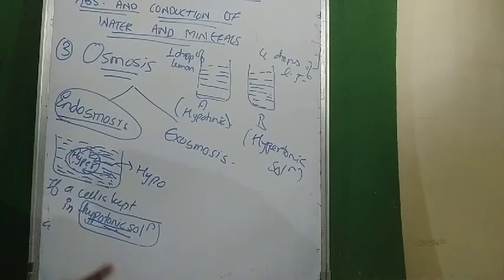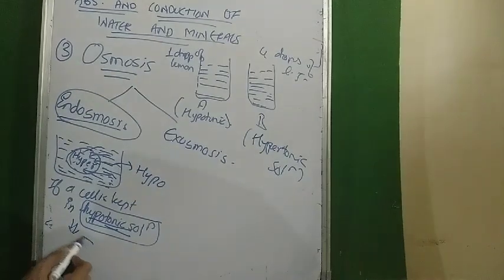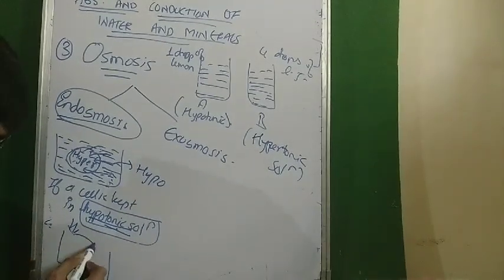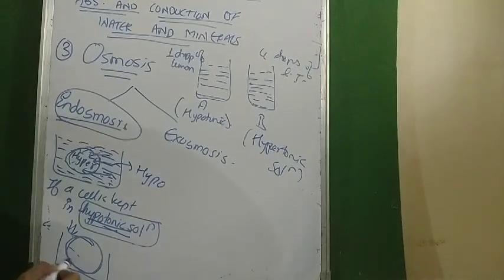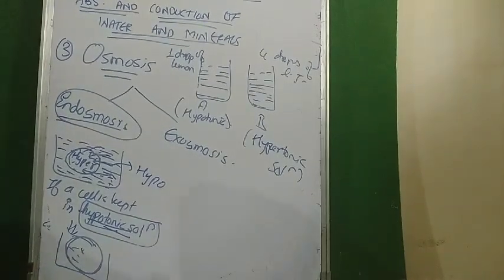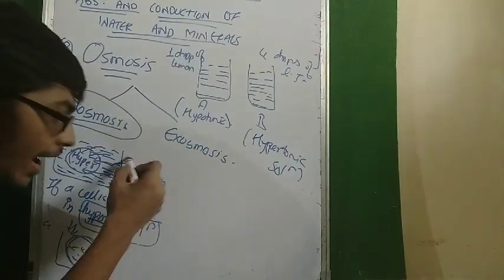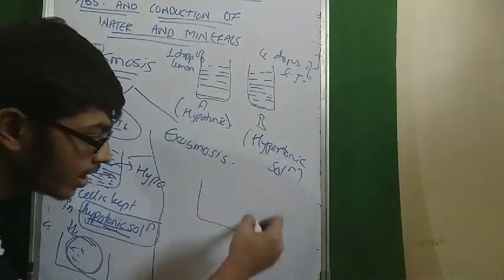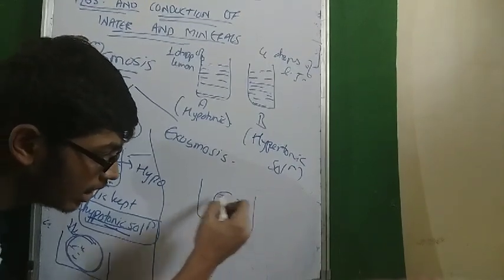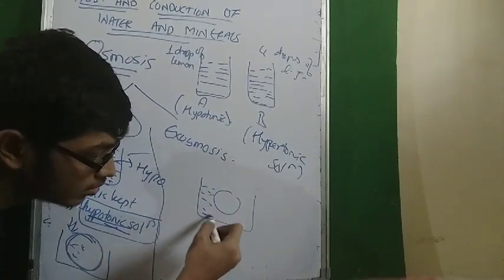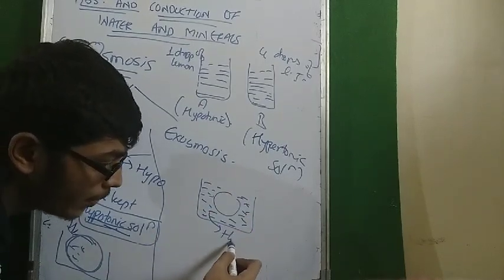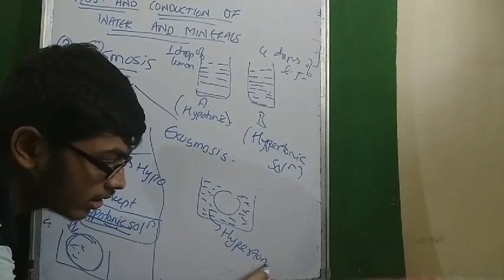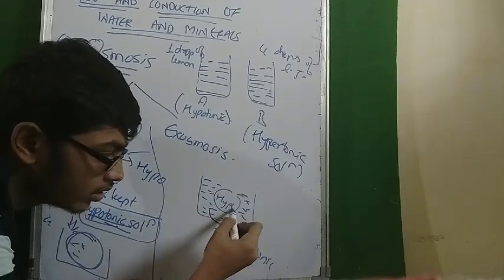So if a cell is kept in hypotonic solution, water will move into the cell and the cell would become turgid. Turgid means increase in size due to absorption of more water. In another scenario, if a cell is kept in a solution which is hypertonic, and the cell is hypotonic, what would happen?